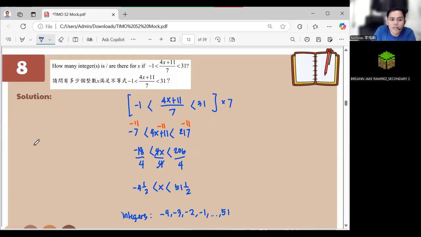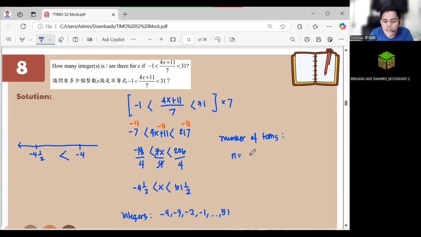Okay? Because in a number line, this one is your -4 and 1 half. This one is your -4. So meaning this one here is bigger, right? So we include -4. And how many numbers are there? Solving for the number of terms. What's the formula for number of terms?